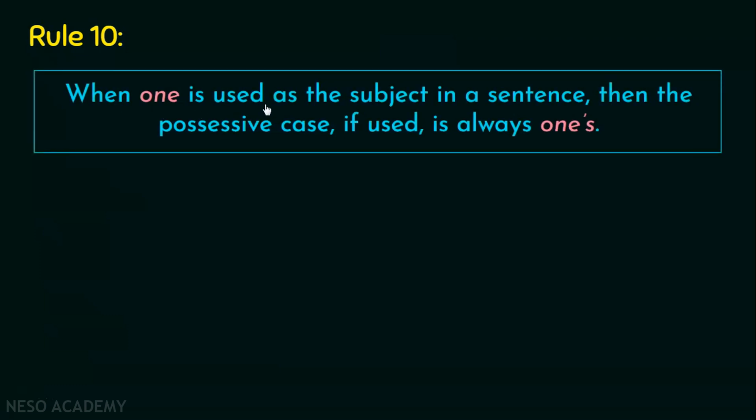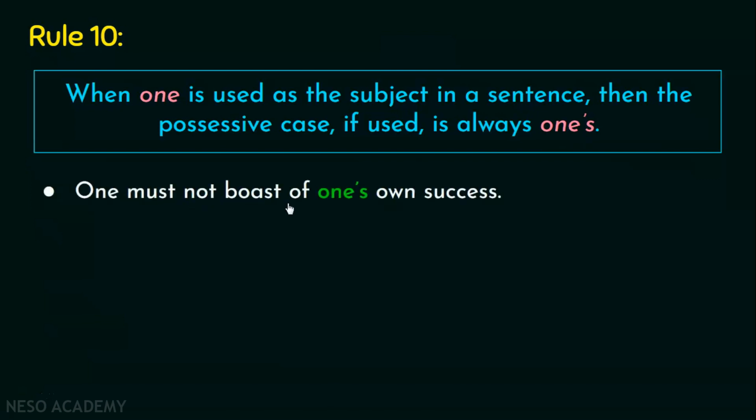When one is used as the subject in a sentence, then the possessive case, if used, is always one's. Now this is a very specific and hard and fast rule, which says that if you have this word one as the subject in a sentence, and you have to form its possessive case, then it should be only one's and nothing else. Okay? So look at the examples.